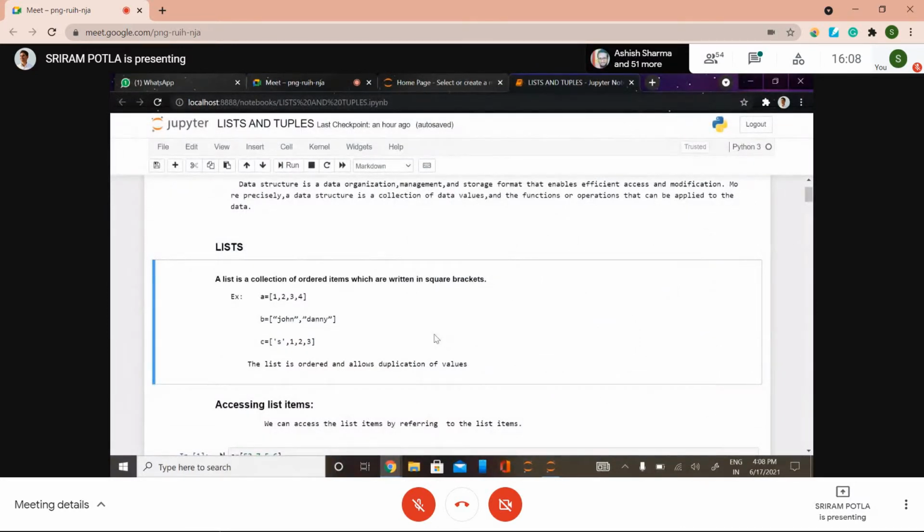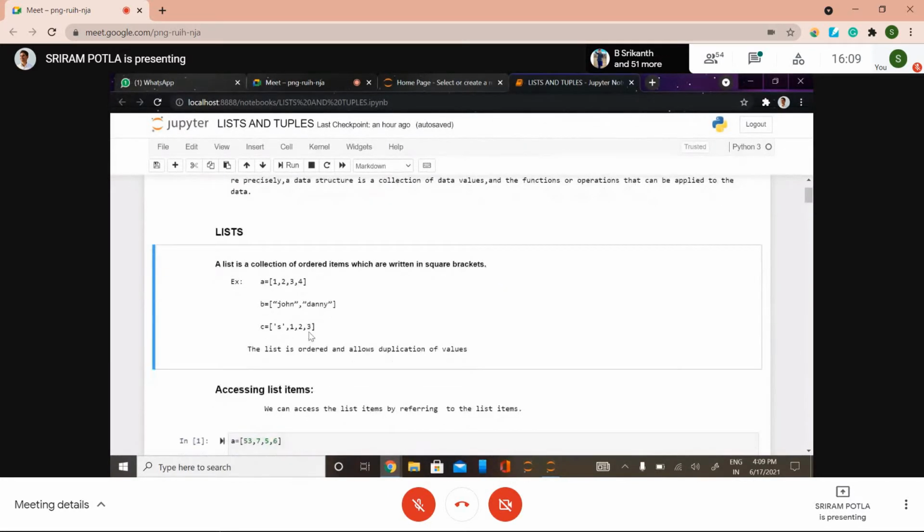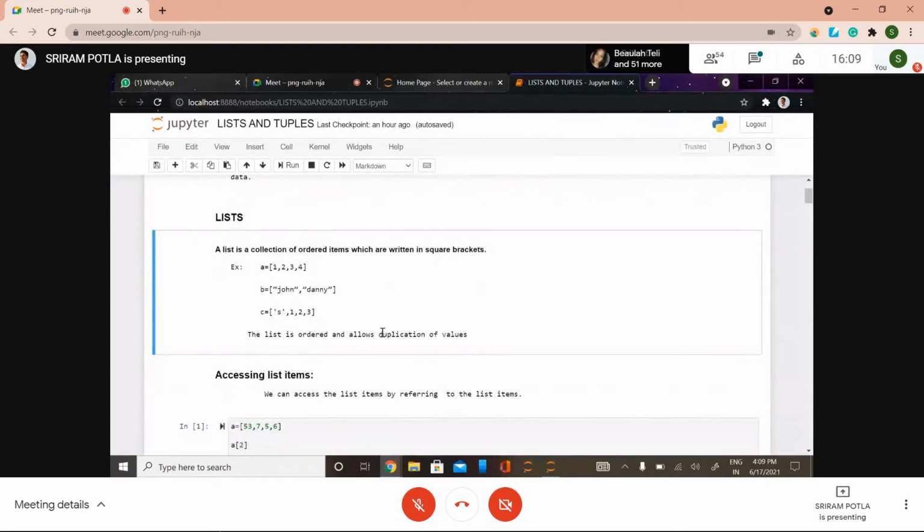We can write a list by using square brackets, and it allows duplication of values. It means you can have a value any number of times, so it can allow duplicate values. And these are ordered. There is a difference between ordered and unordered, right?